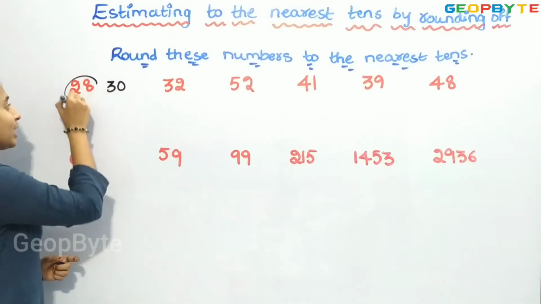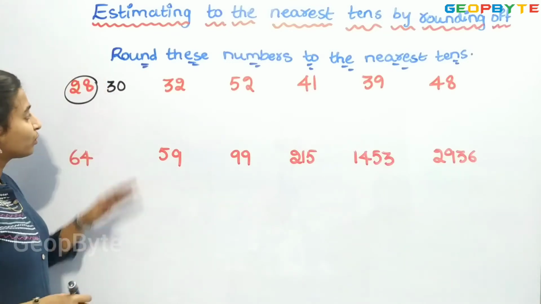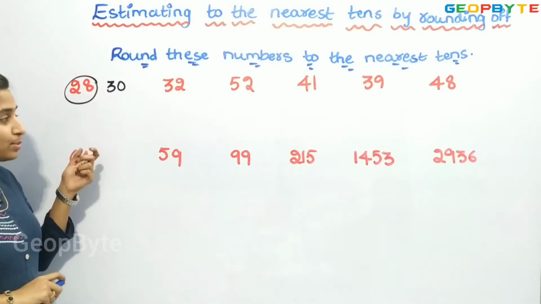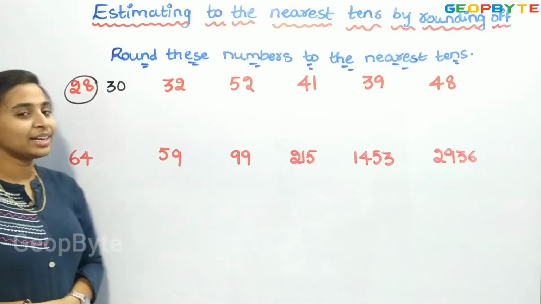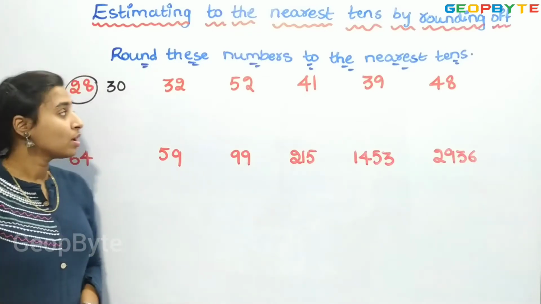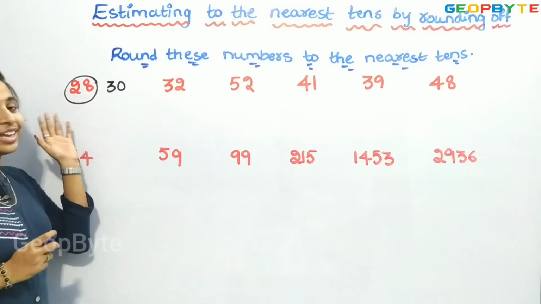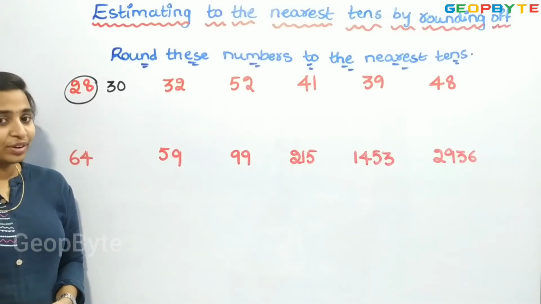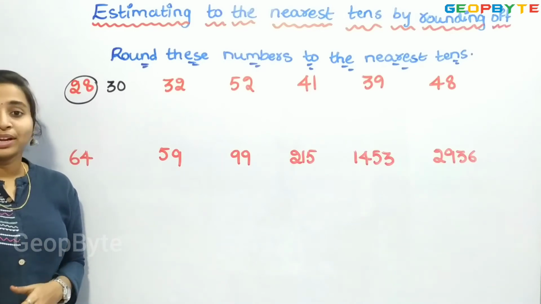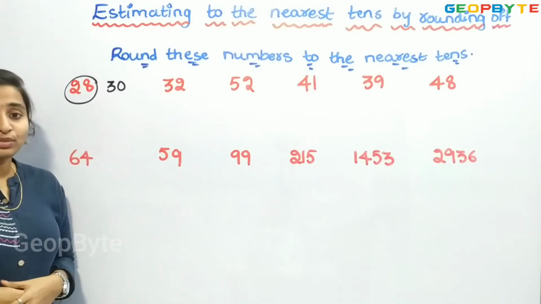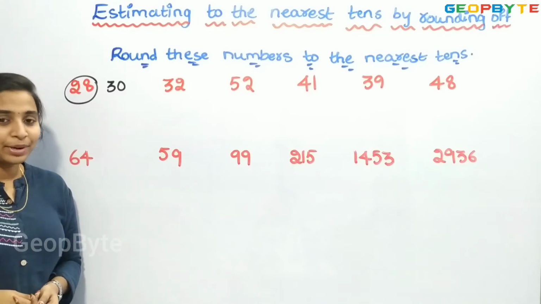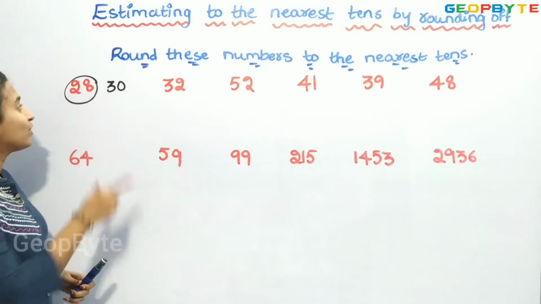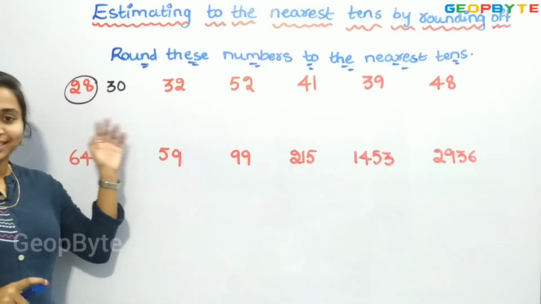right? 28 will be rounded off to 30 because the difference between 30 and 28 is 2. It is the nearest 10 of 28. If we take 20, the difference between 20 and 28 will be 8, so it can't be the nearest. 30 only becomes the nearest 10, so we rounded off to 30.